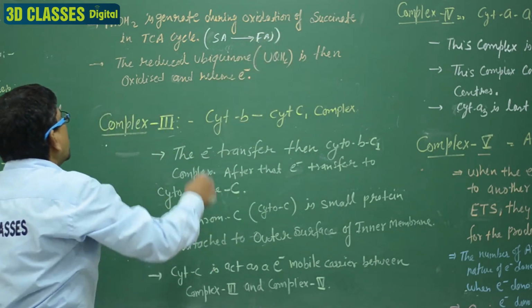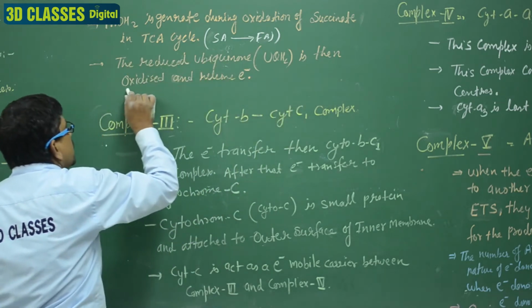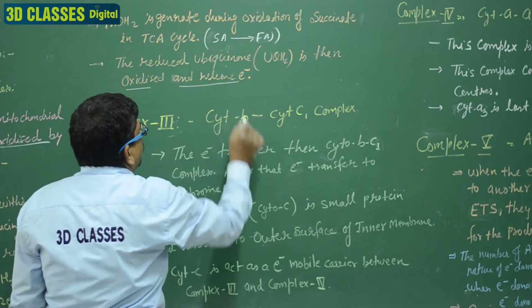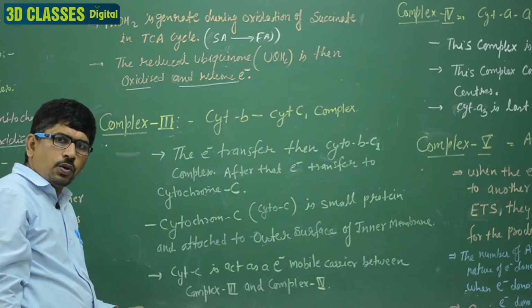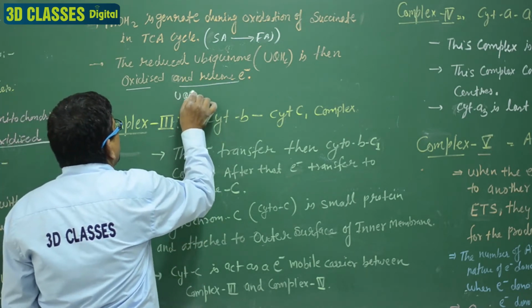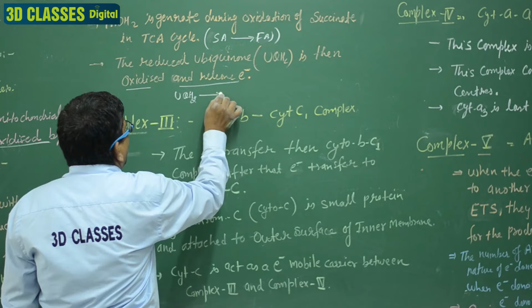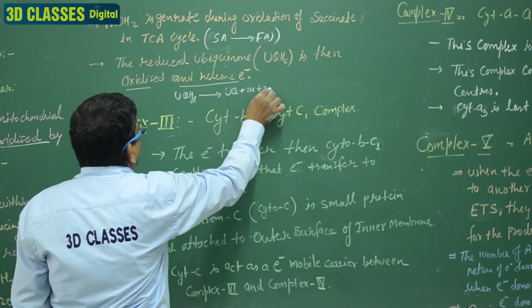Clear? The reduced ubiquinol UQH2 is then oxidized and releases electrons. UQH2 breaks down again into UQ plus 2H plus 2 electrons.